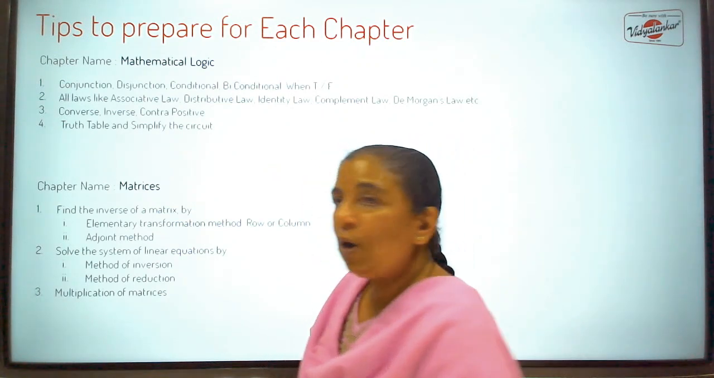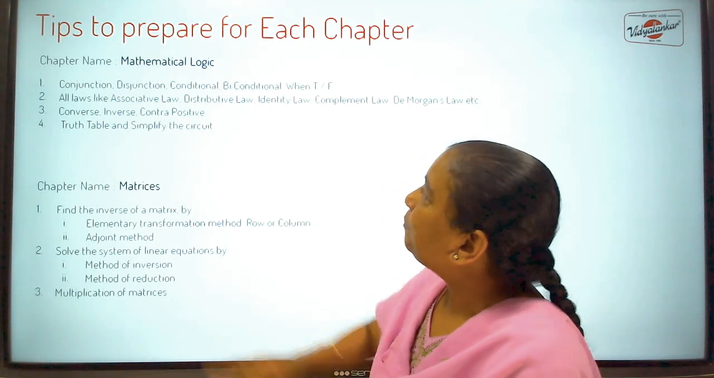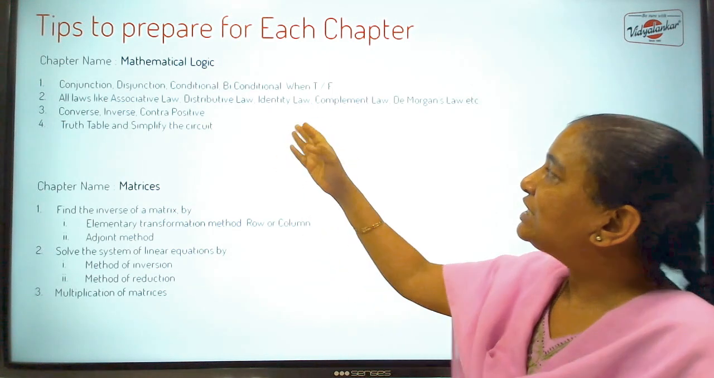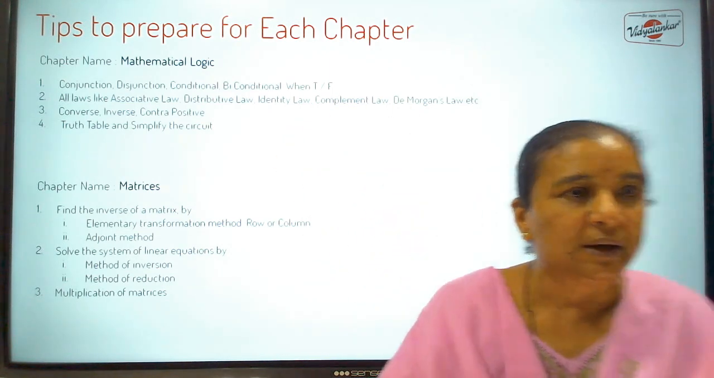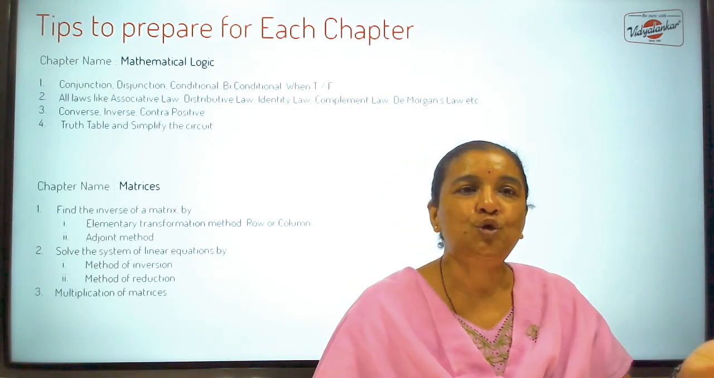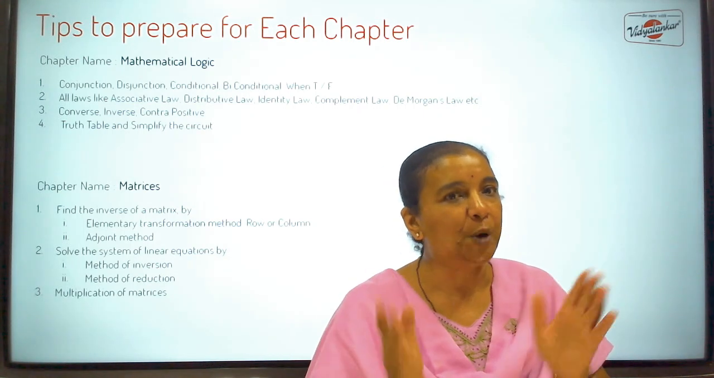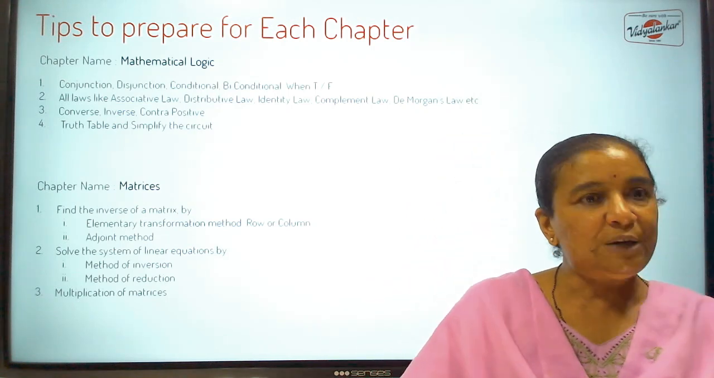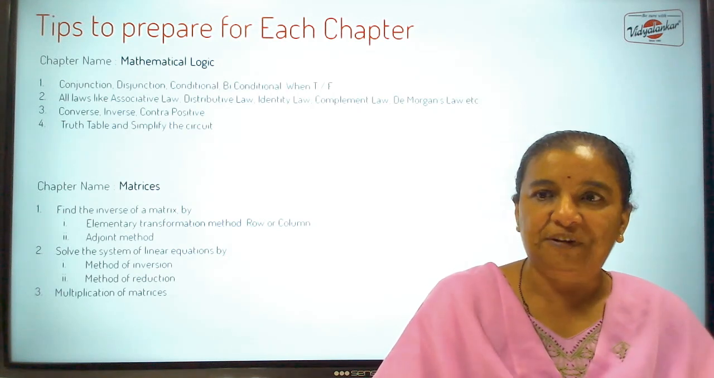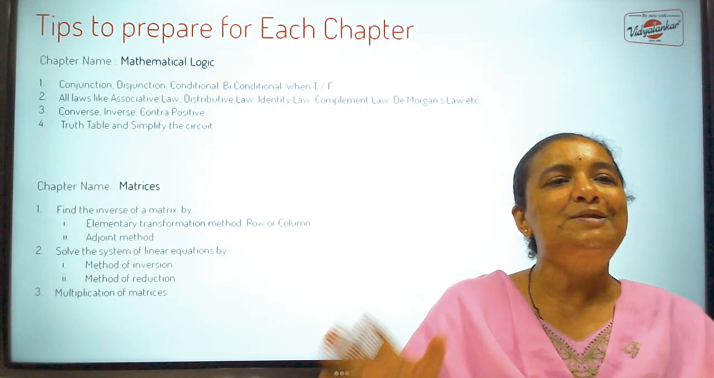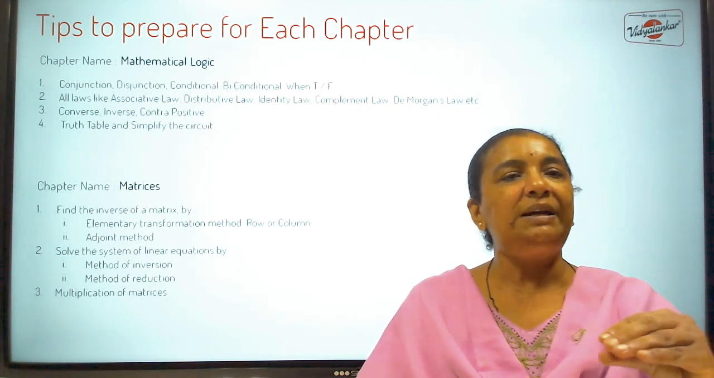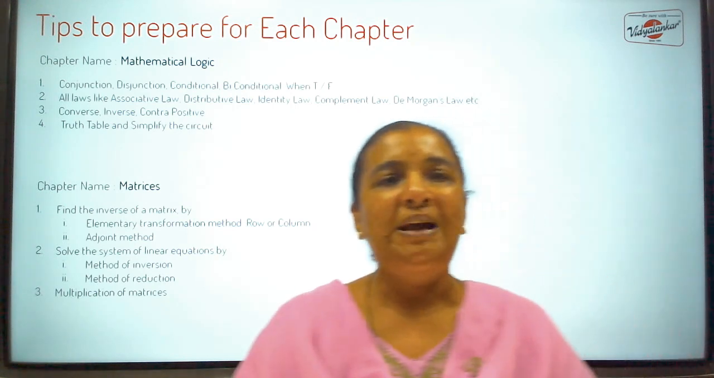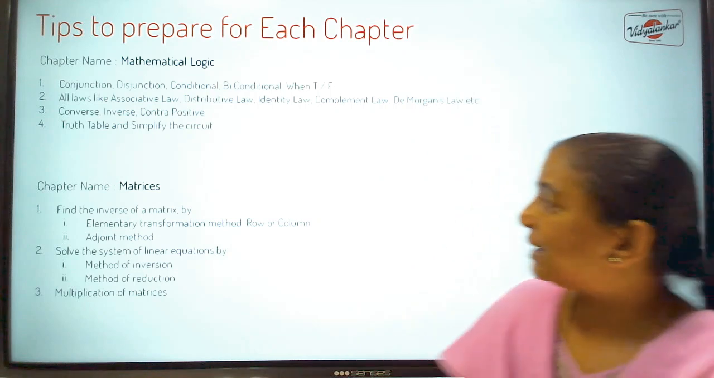Now we will see how to prepare for each topic. When I start with mathematical logic, see, conjunction, disjunction, conditional and biconditional. One must know when it is true, when it is false. Okay, so those properties should be fixed in your mind. Then they will give you some statement and they will ask you to simplify, or they will give you a statement and ask you to make a truth table, or they will tell you truth value of this statement is false, then determine the truth values of P, Q, R. Something like this is asked.